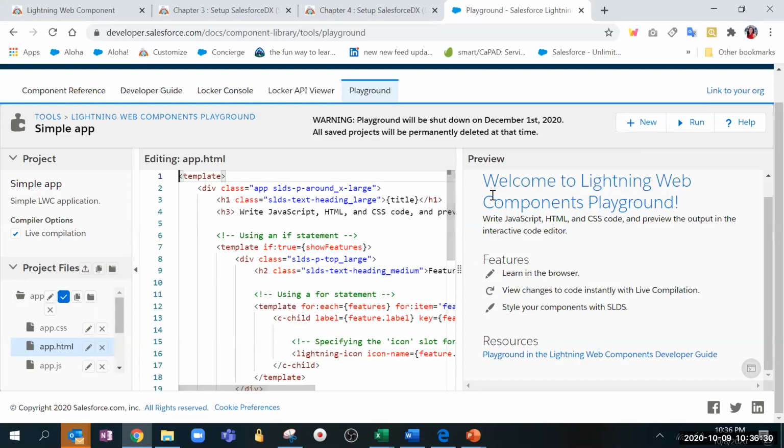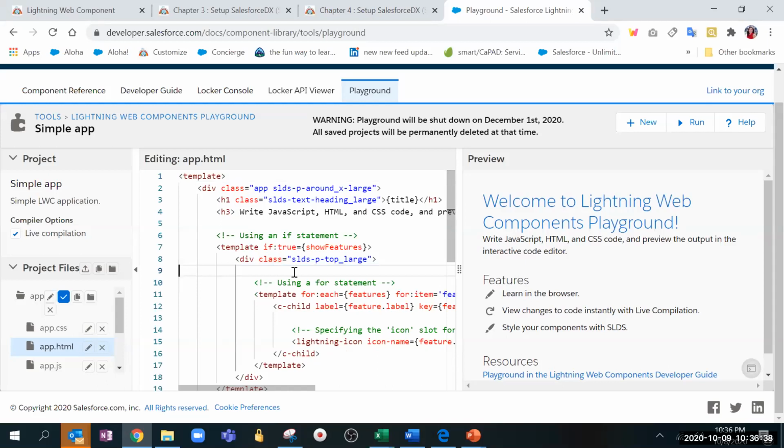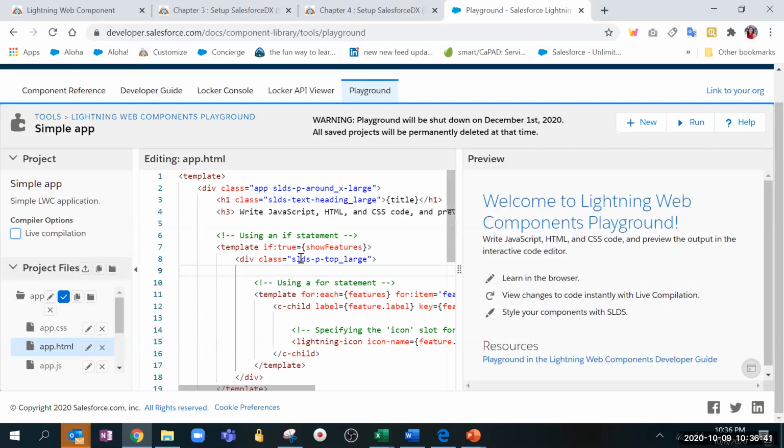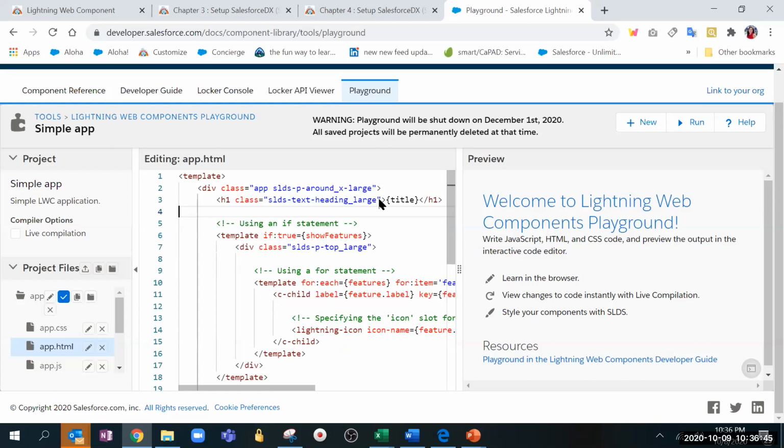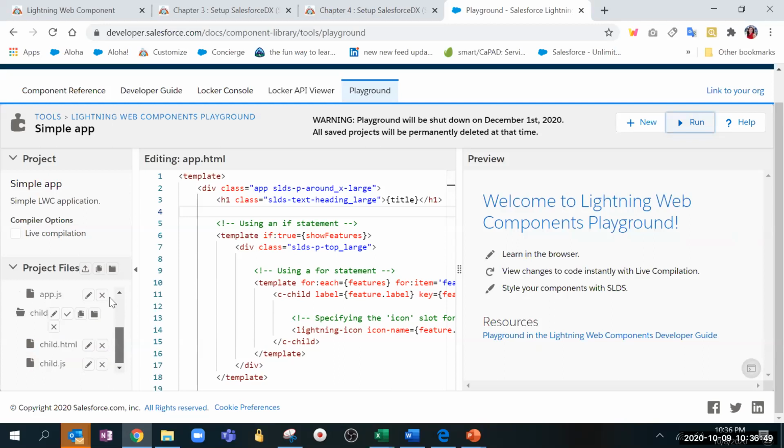Okay, so coming back, this is playground. You can always write code and preview here. You can see the live compilation, like whatever changes you are making, immediately you are able to see here, or otherwise you can remove the live compilation and it won't show immediately. After you run it, only then it will show. So you can play around here and see how it works. So that is another way.